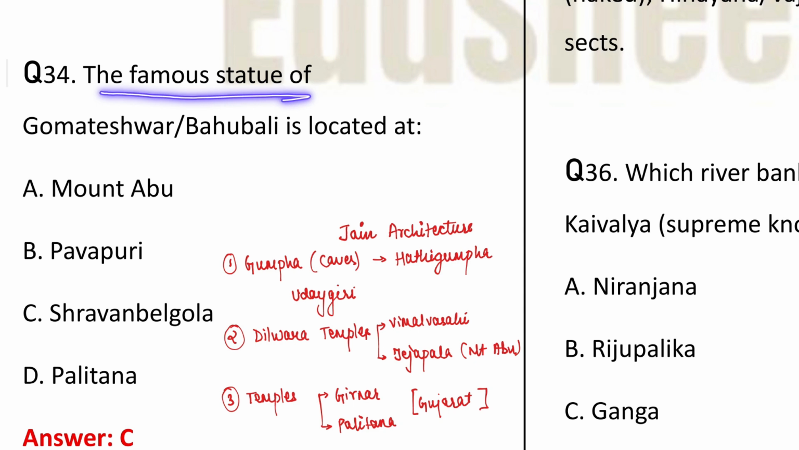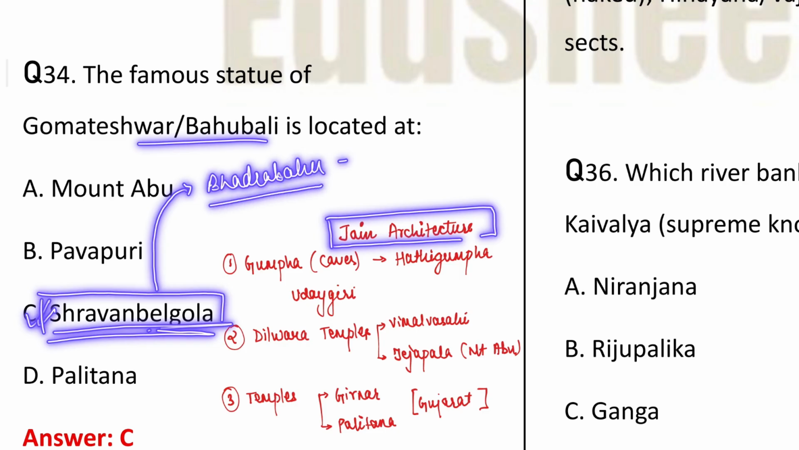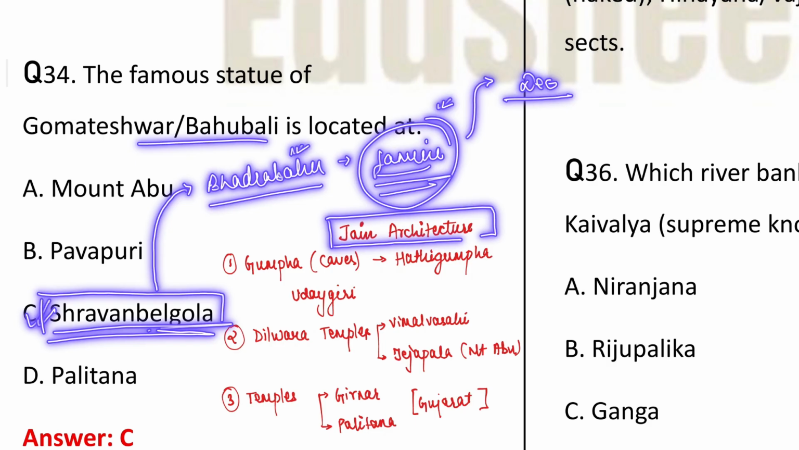the famous statue of Gomateshwar Bahubali is located at. Now this question is particularly related to the Jaina architecture. Now, the statue is situated in Shravanabelagola. By the name Shravanabelagola, you need to remember that this was a place where Bhadrabahu led a group of Jain monks who were witnessing a very serious famine in the Magadha area, and it was then during this famine only that one group migrated to the Deccan area, which was led by Bhadrabahu, and the place where they went was Shravanabelagola village.